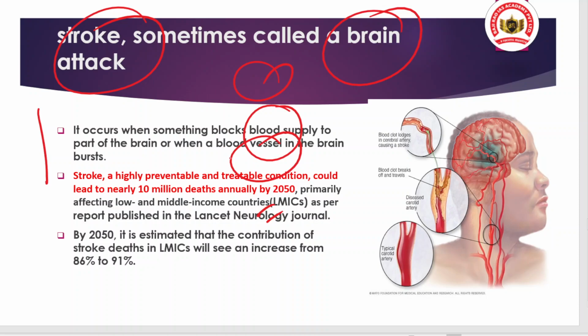Why these low and middle income countries? You have to answer. Why? Mostly from the disaster angle, these countries get affected? You have to tell me in the comment section. Okay. And also by 2050 it is estimated that the contribution of stroke deaths in these countries will increase from 86% to 91%. That is also a big challenge.